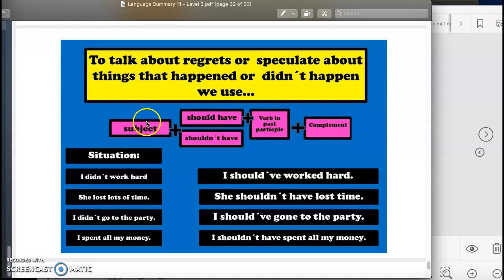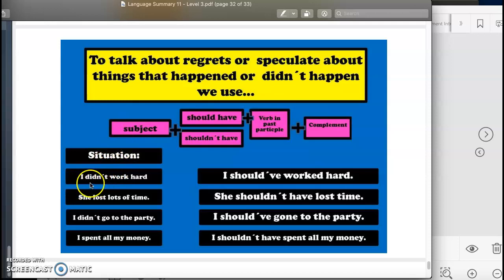So in here we need to choose a subject, should have or shouldn't have, which is the negative, should not have, plus the verb in past participle, as I mentioned before, plus the complement. So we are using should have to talk about regrets, to express regrets about a situation, and maybe to give an advice about that past situation.